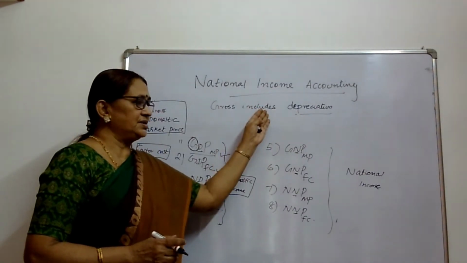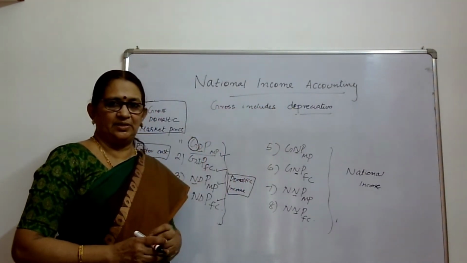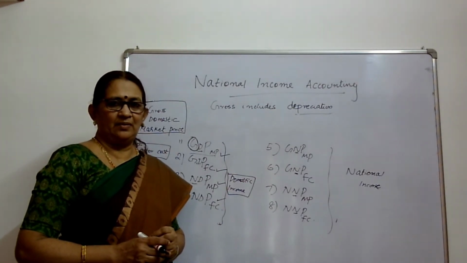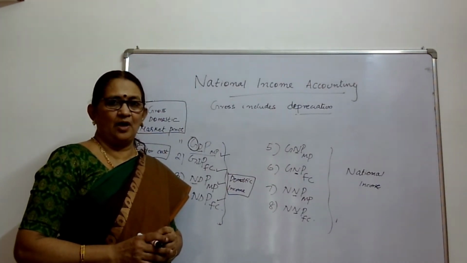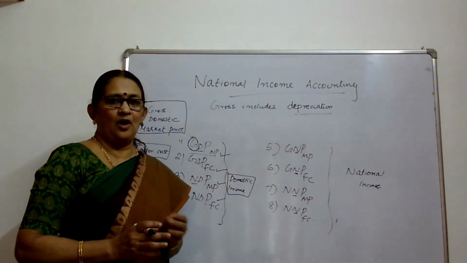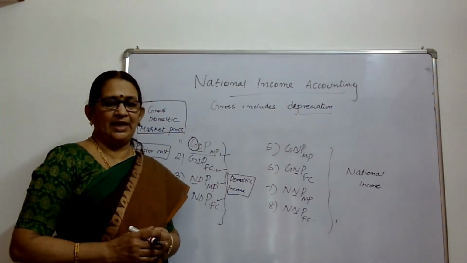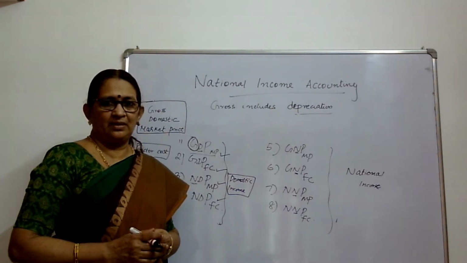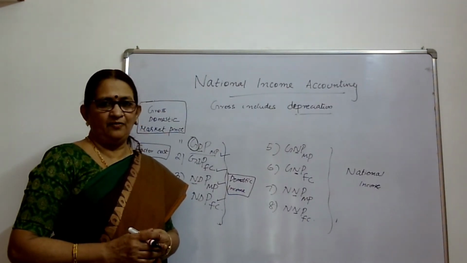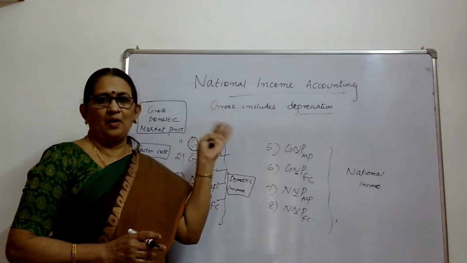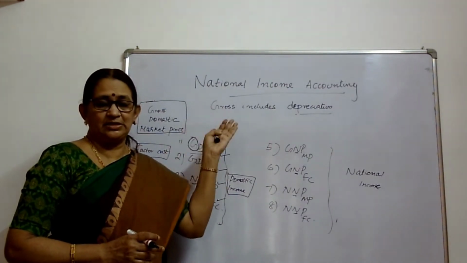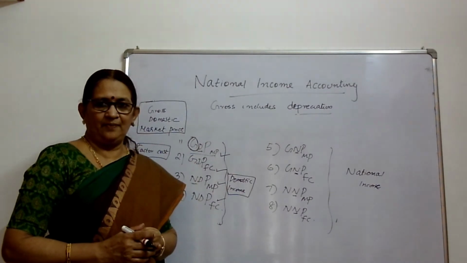So, gross includes depreciation. What is depreciation? It is the normal wear and tear faced by assets like machines. And every firm sets aside an amount for depreciation. It is called depreciation cost.